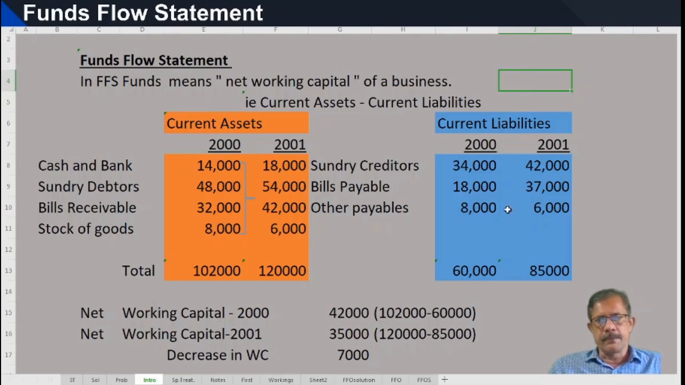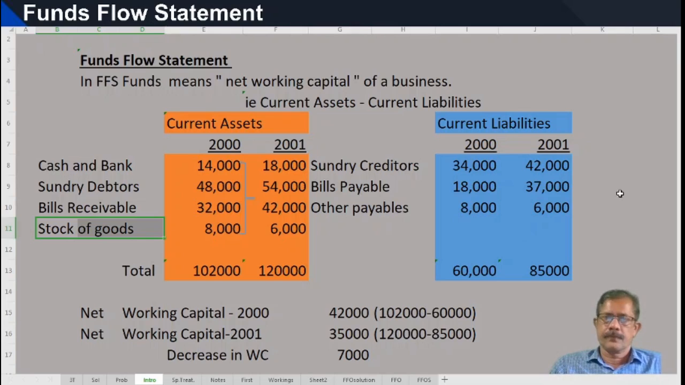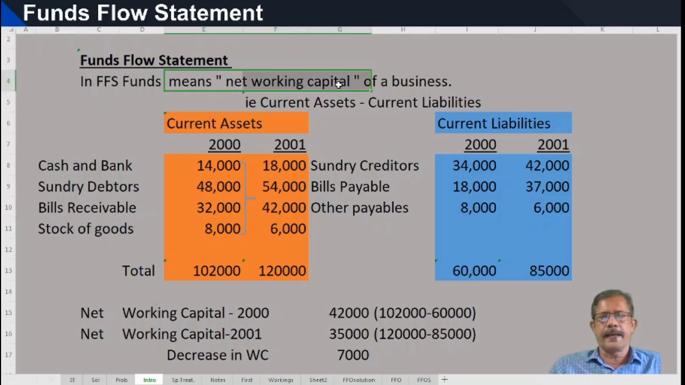These are some of the examples of current assets and current liabilities appearing in any balance sheet. Cash and bank, marketable securities, sundry debtors, bills receivable, these are all accounts receivable, then stock of goods. Two periods, current items are there. And next one is current liabilities, accounts payable and other payables. And this current assets minus current liabilities is the working capital, that is net working capital.